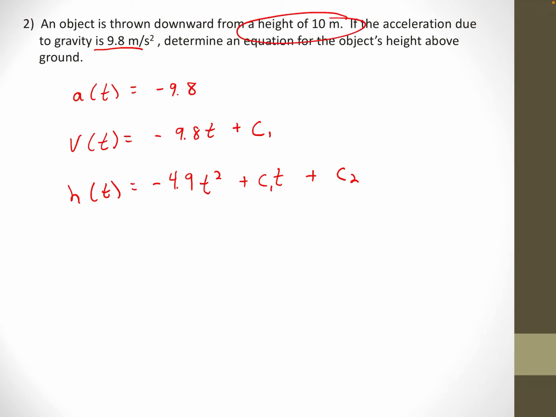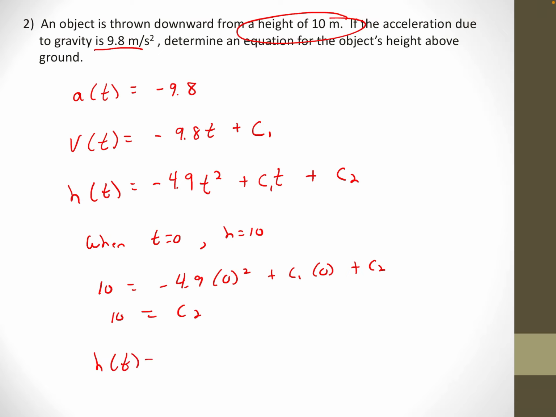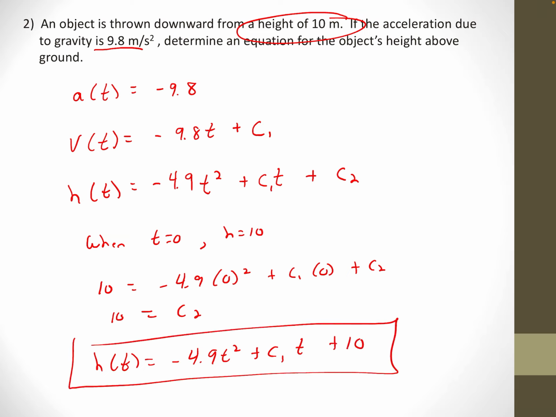Well, they gave me a little information here. I can find one of the constants. When t equals 0, h equals 10. So I know that 10 equals negative 4.9 times 0 squared plus c1 times 0 plus c2. So I can actually find that c2. c2 is 10. So I get my final equation. Well, not my final equation. It's still got an unknown in it. I don't know what this constant is, but I did find out what the second constant was. So there's the h of t function. We'd need a little more information to get that first constant in there.